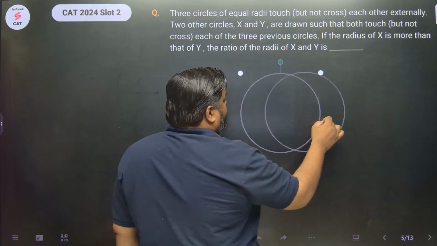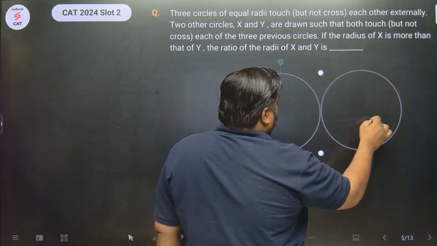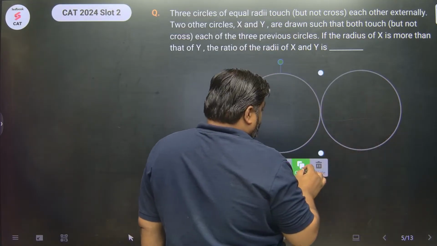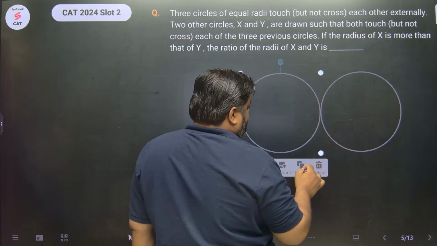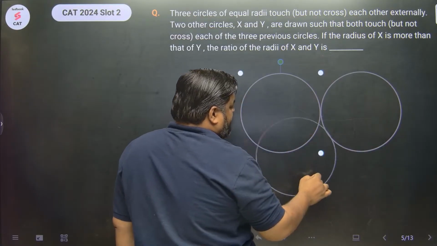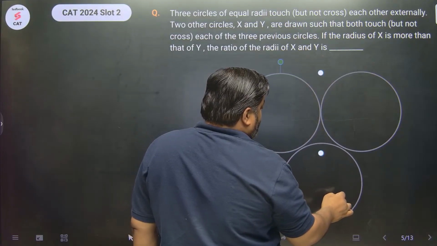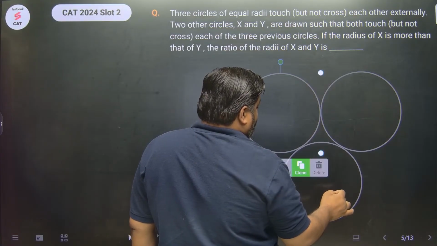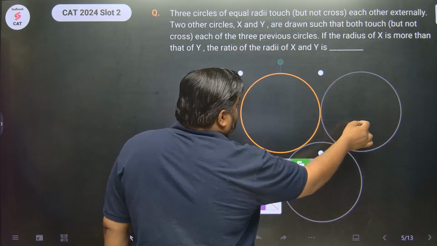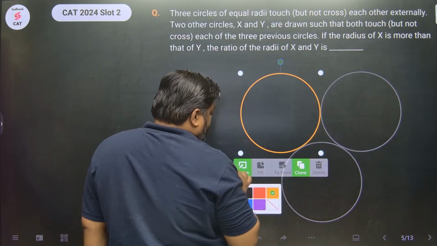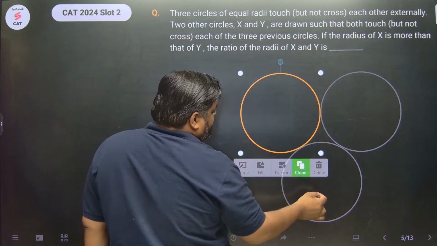Let this be circle 2 of equal radii. And let this be circle 3. 3 circles of equal radius, right?